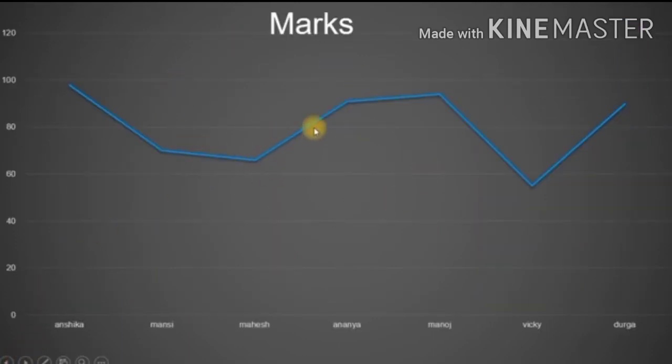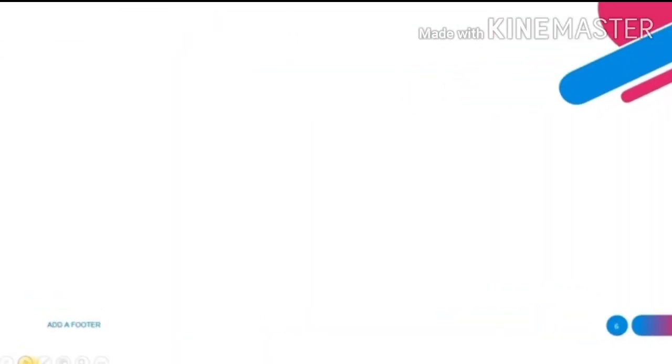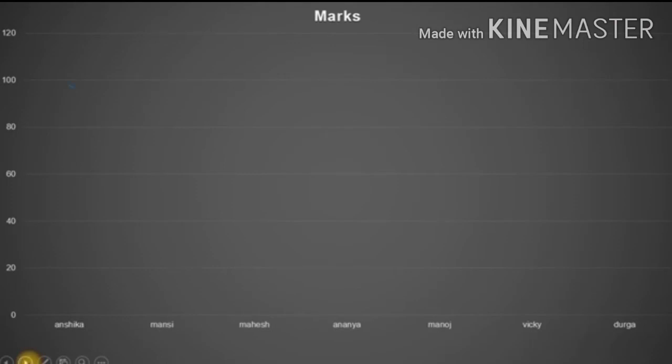Now, same is the case with line graph. Here also you can see that through this line graph, what are the marks and what is the variation between the score of the students. So here also we can have an idea by seeing the graph. But when we animate this one also, it looks like this. Now see the magic effect created by animation. It becomes so interesting and effective when we animate the same graph.